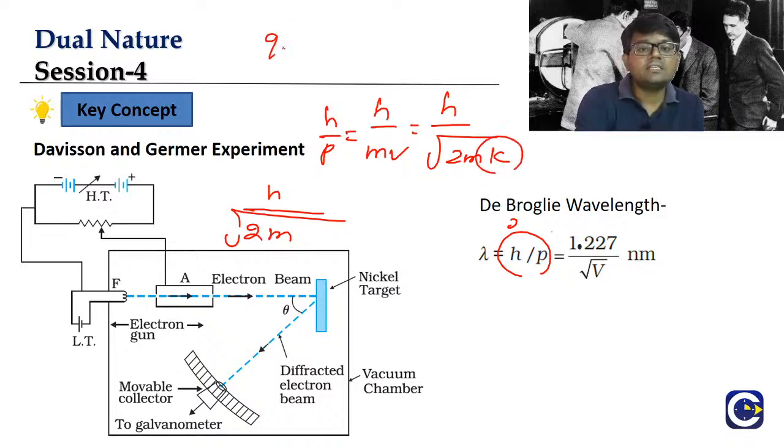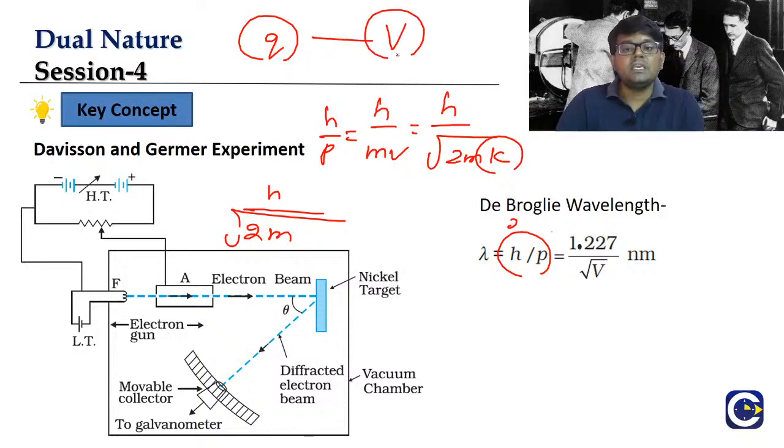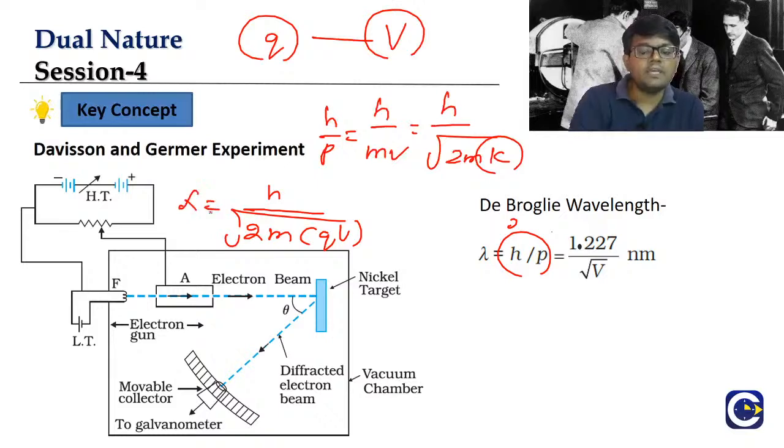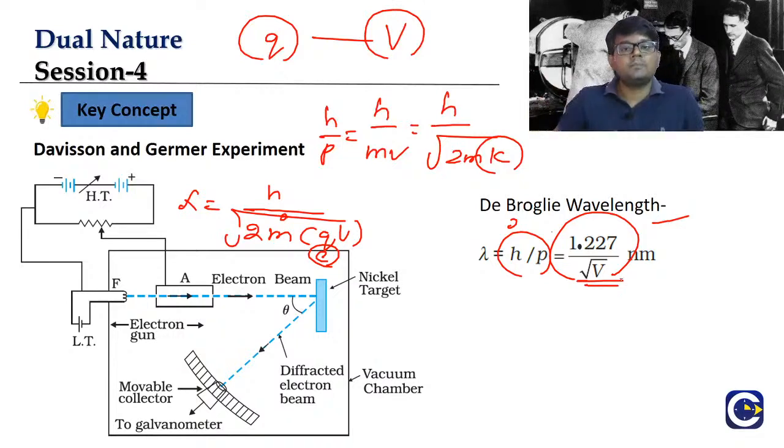If you have a charged particle which is accelerated through a potential V, then the kinetic energy of the charged particle will be equal to q times V. So for lambda, the formula we can use is h by root 2mqV. If you remember, we have done this for the electron, because for the electron the mass is fixed and the charge is also fixed, so we have a simplified formula. We are not using any different formula, guys. We already saw this formula in the previous class.